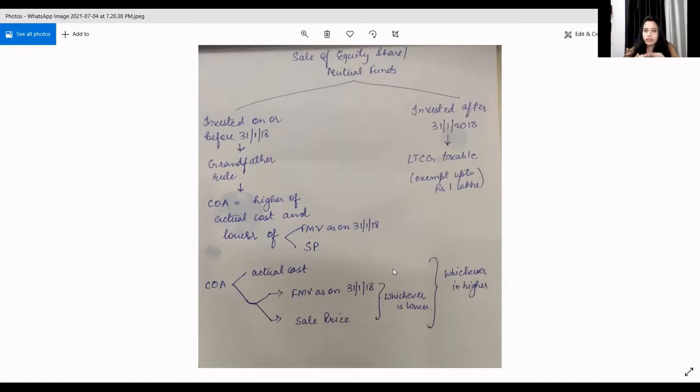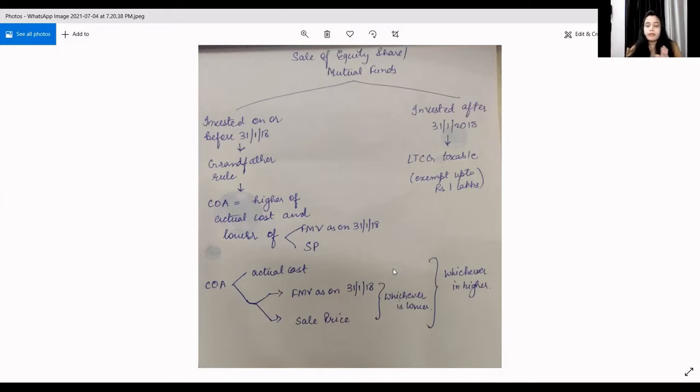So there are two portions. First, shares purchased before 31st January 2018 and shares purchased after 31st January 2018. First, we will see the purchases which are after 31st January 2018 because it is short. It is simple and clear that the LTCG arising from sale of those shares which are bought after 31st January 2018 is taxable at the rate of 10% if the LTCG amount exceeds rupees 1 lakh. Otherwise, the same is exempt. Done. This part is done.